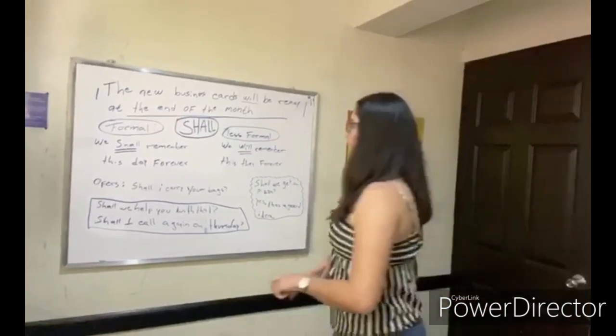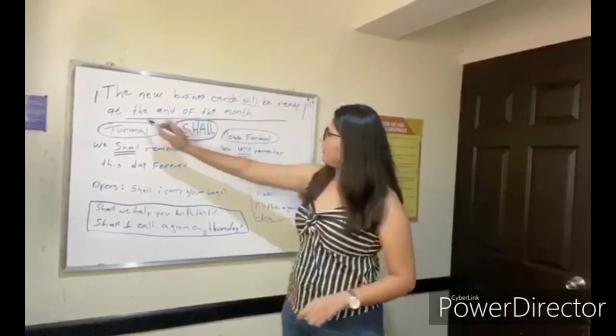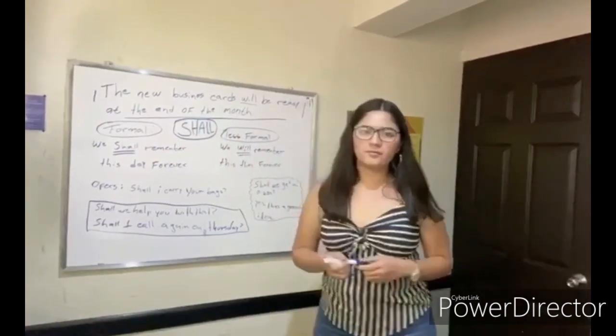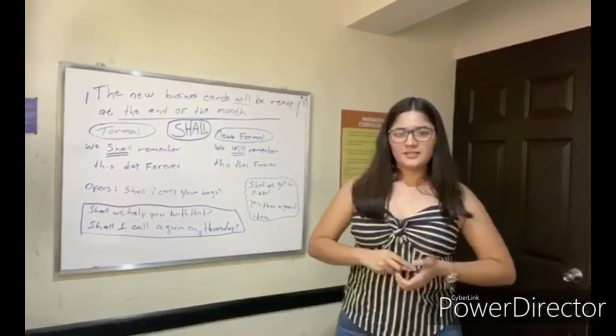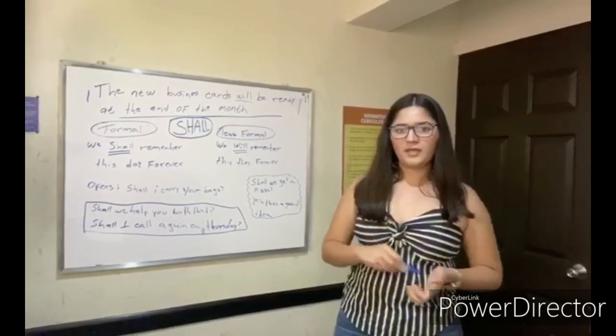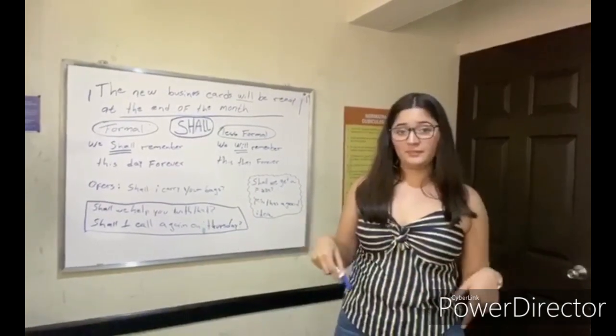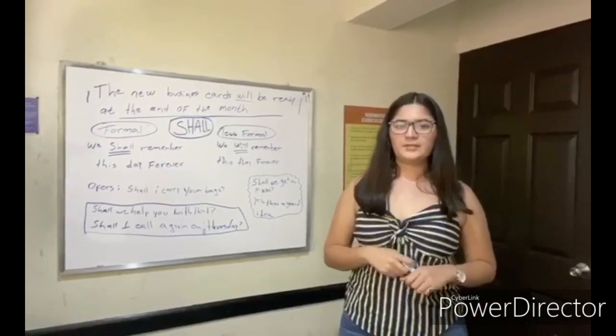For example, the new museum's car will be ready at the end of the month. If we look at this case, this sentence uses will because it's a formal sentence, and in this case the subject is in the third person.